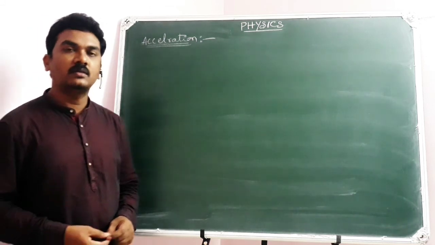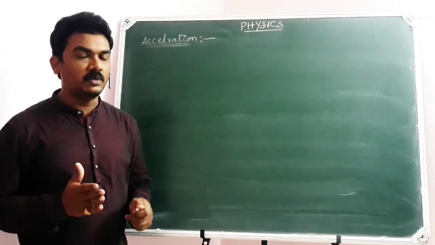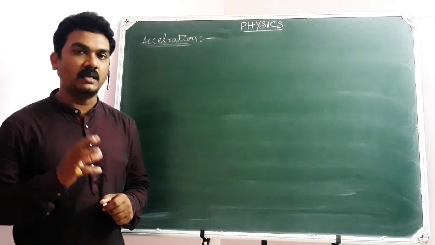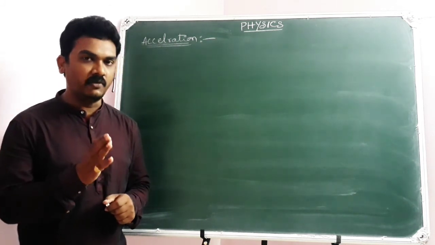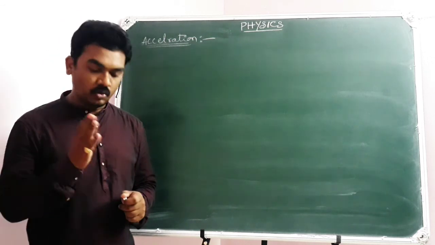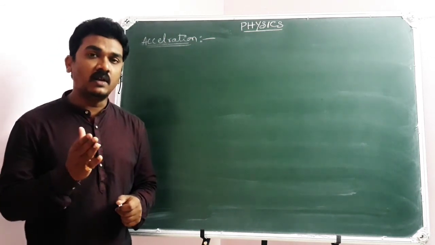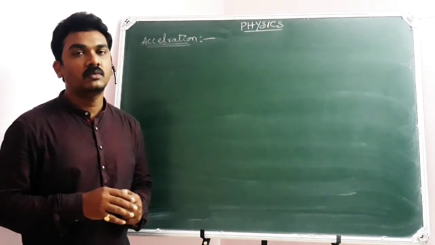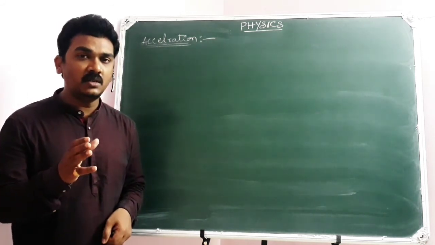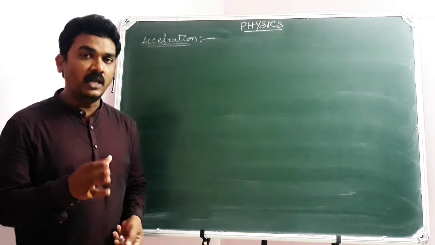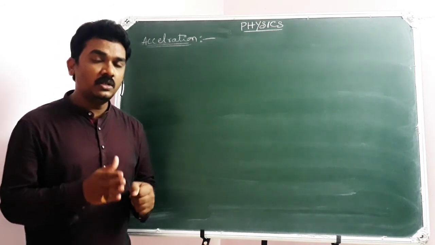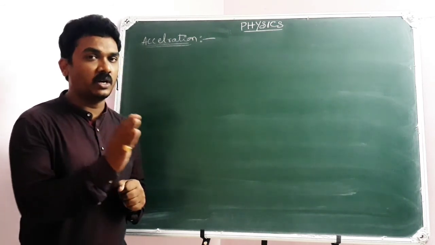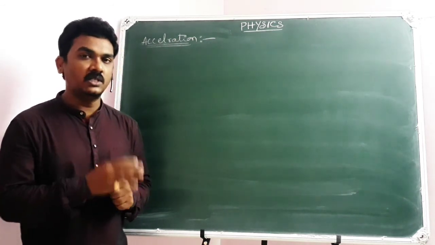So you all know that we are revising the concept of acceleration. In the last class, you got an example connecting with the concept of acceleration. I told you the change in velocity of your body causes acceleration. This change in velocity will occur either due to change in the magnitude of the speed alone, though the direction of motion remains constant, which is what we were discussing in the last class.